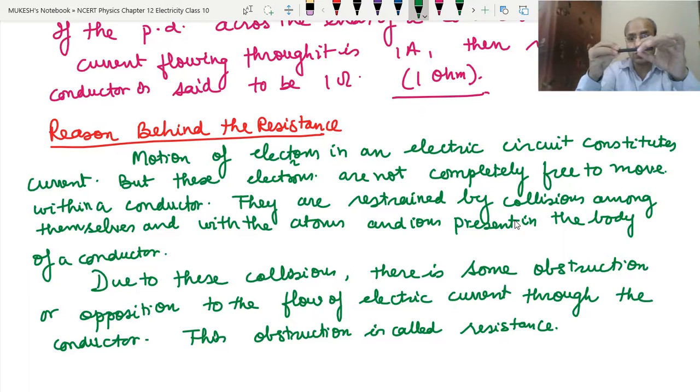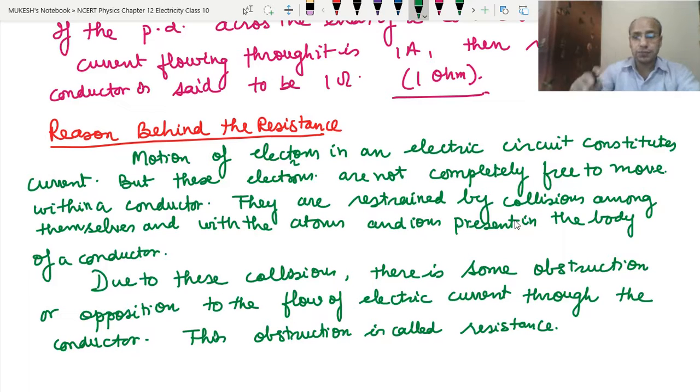These electrons are colliding among themselves, and they are also colliding with the atoms and ions of this metal. In that process, their flow becomes slow. That means there is an obstruction, just like the friction that we see in mechanics. So there is an obstruction to the flow of the current.